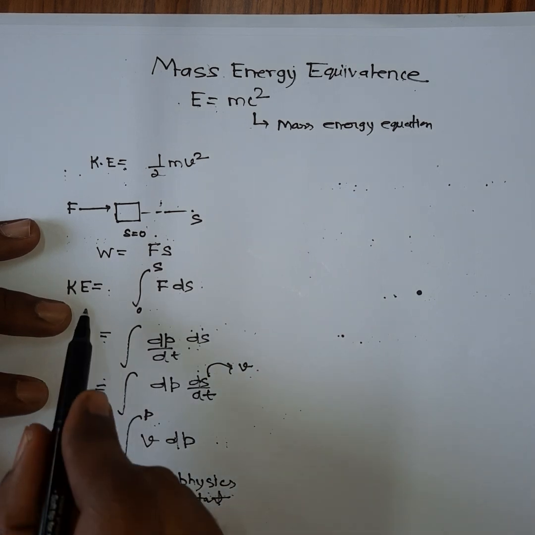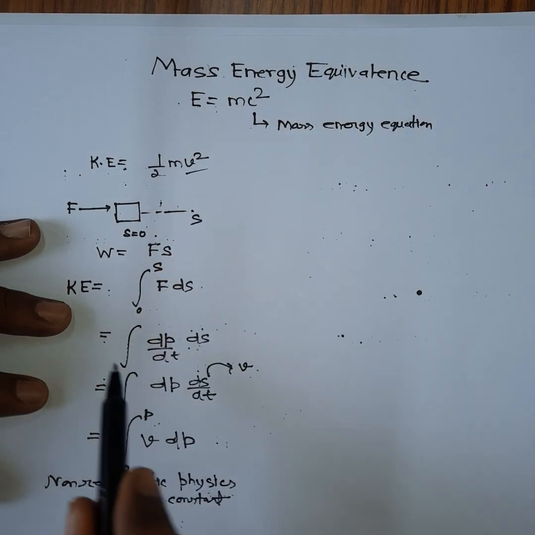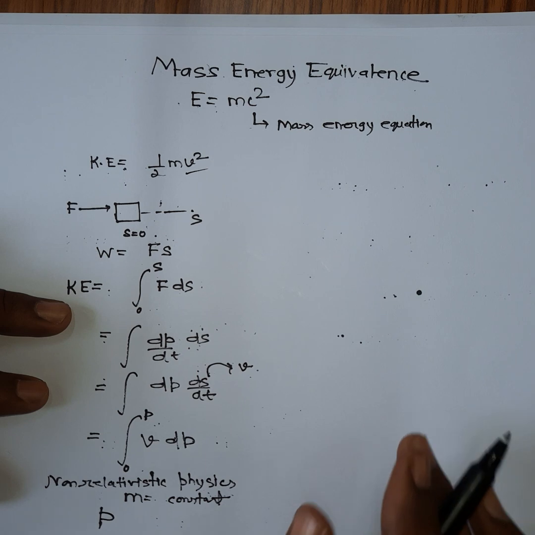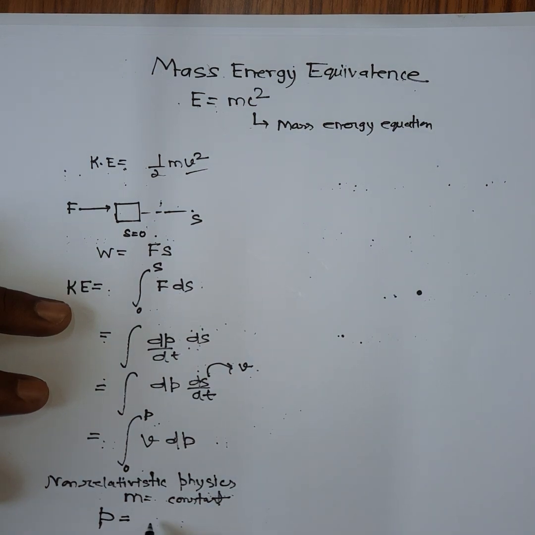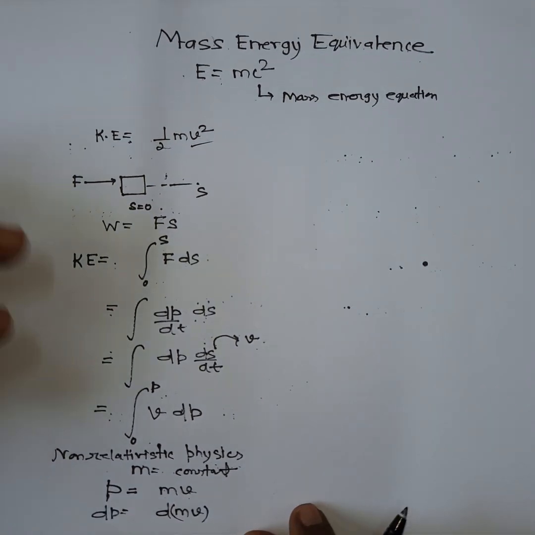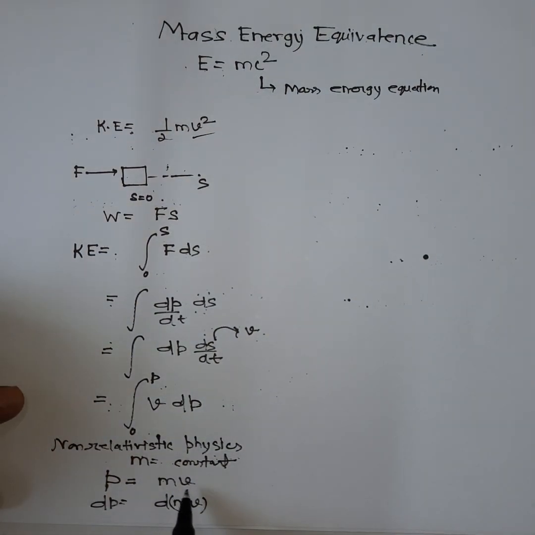First I am discussing how this expression can be obtained, then I will go to the relativistic formula. So p can be written as mv, so dp can be written as d(mv). Here in non-relativistic physics, m is constant, so you can write it as m dv. No problem, because m is assumed to be constant in non-relativistic physics.